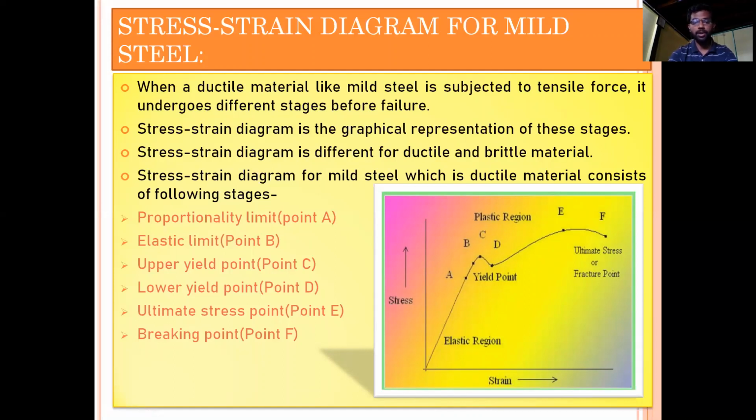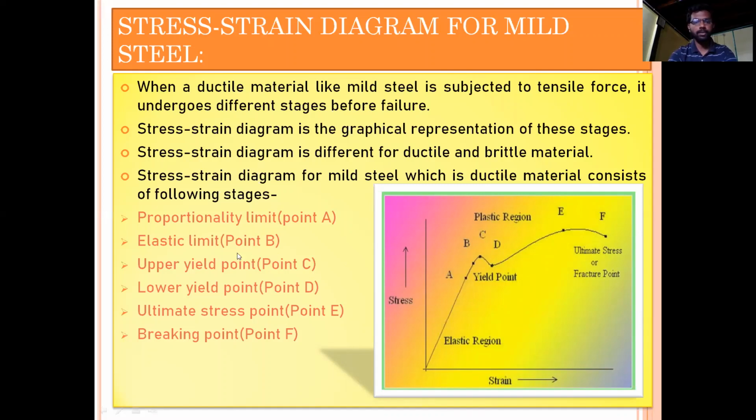Okay, so this point A is called the proportionality limit. So up to this point, elasticity will be there. Up to this point A, the stress is directly proportional to strain, and this point is known as proportionality limit. And also, we have the statement of Hooke's law that the stress is directly proportional to strain. So up to this point, Hooke's law will hold good. It is applicable only up to this point. So this is the proportionality limit.